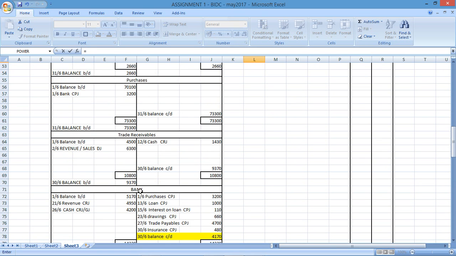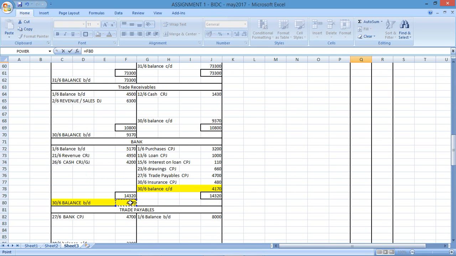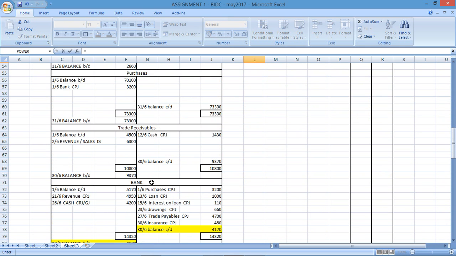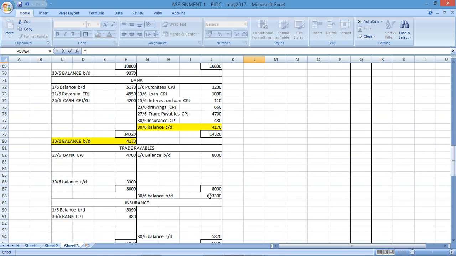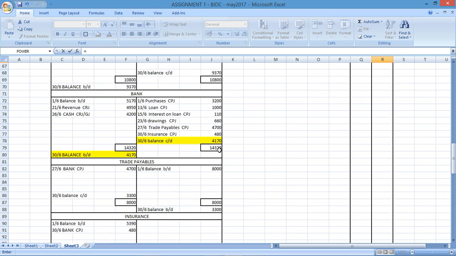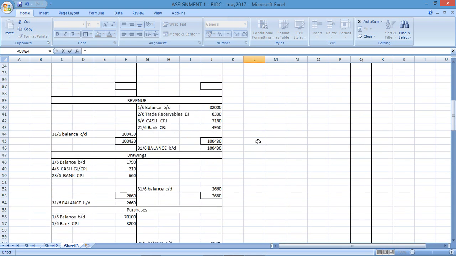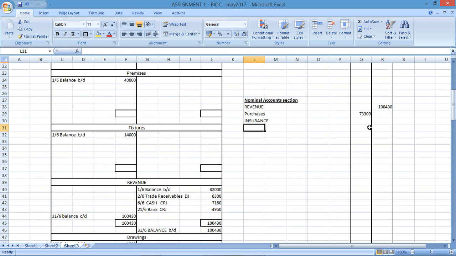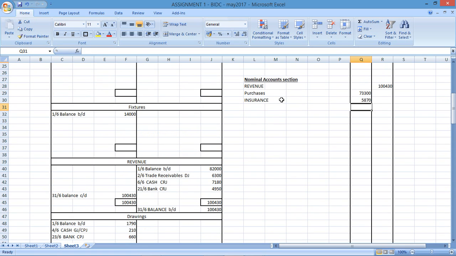Bank would also be part of the financial position. Bank had a balance of that balance. Then trade payables. Where's my trade payables? There's my payables. Trade payables would have a credit. There's my credit. Insurance. Insurance is an expense. So insurance will go into the nominal account section. Where's my insurance? There's my insurance.